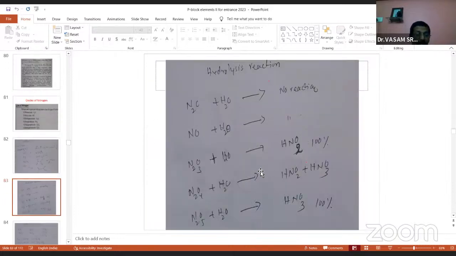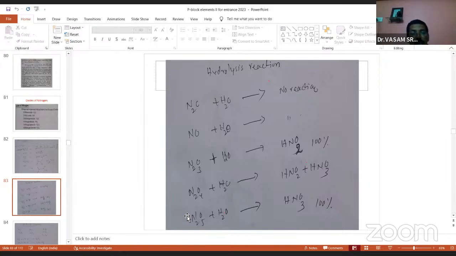And the other important topic is the hydrolysis reaction of nitrogen oxides. All nitrogen oxides, when dissolved in water: you see, first we observe N2O with water, no reaction. NO with water, no reaction. That's why, out of the 5, the first 2 oxides are called neutral oxides. The pH value is exactly 7, so they do not hydrolyze in water. So N2O and NO are neutral oxides.